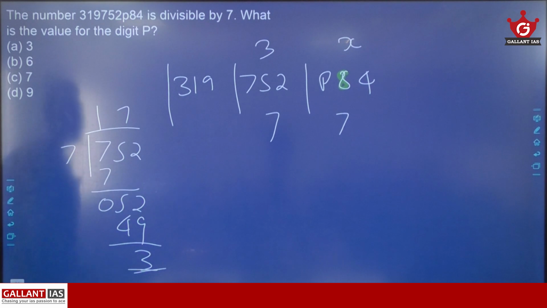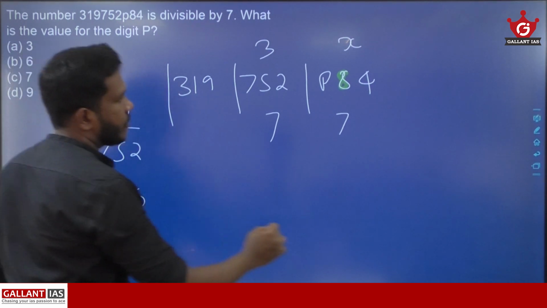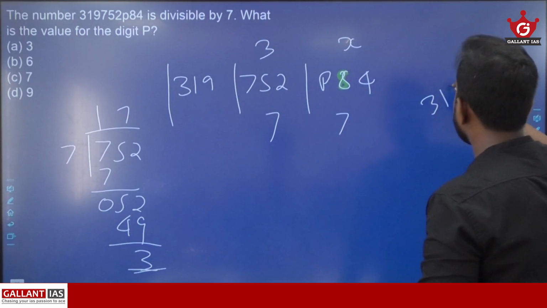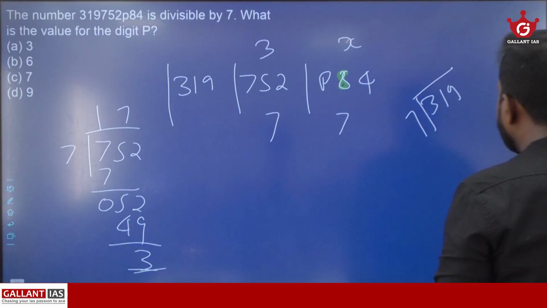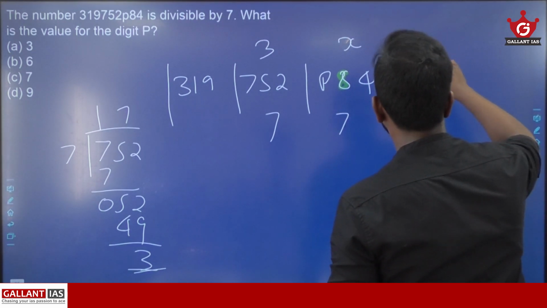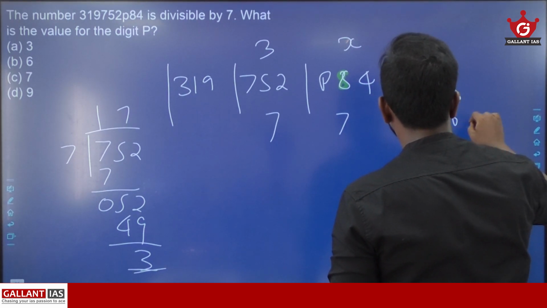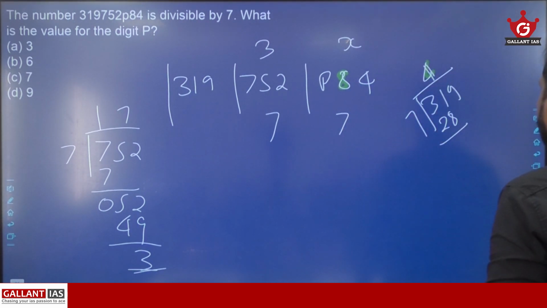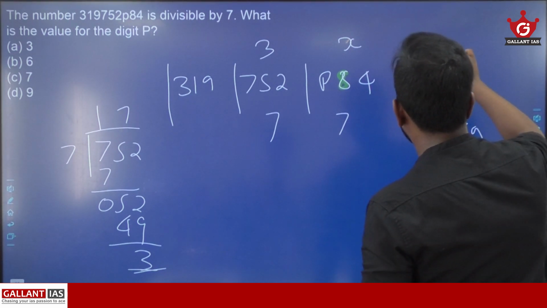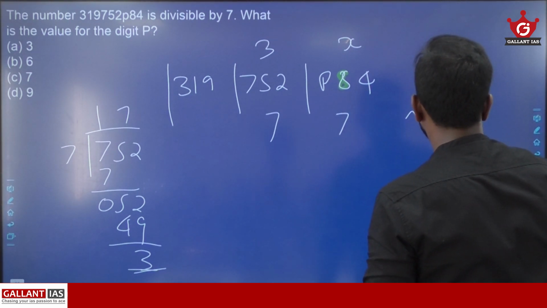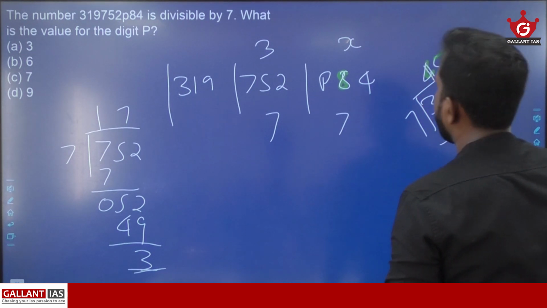Now let us divide 319 by 7. When you are dividing 319 by 7, what value will you get? 7 4 times is 28. So 28 plus 2 is 30. 30 plus 1 is 31, right? So 3. Then 7 5 times is 35. So the remainder you are getting is 4.